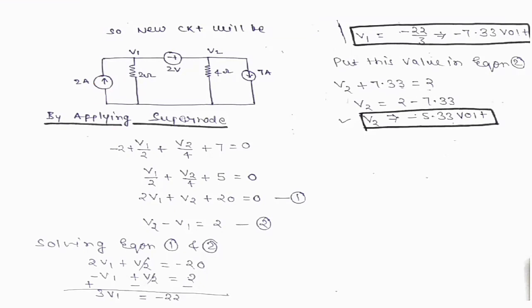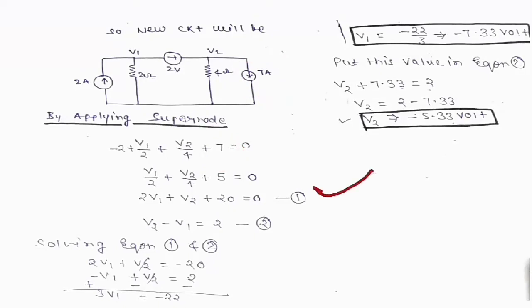This current is v1 divided by 2. We cannot use the branch current here, so we go to the second node, v2. So v2 divided by 4, the current having the same direction, so we write +7 equal to 0.